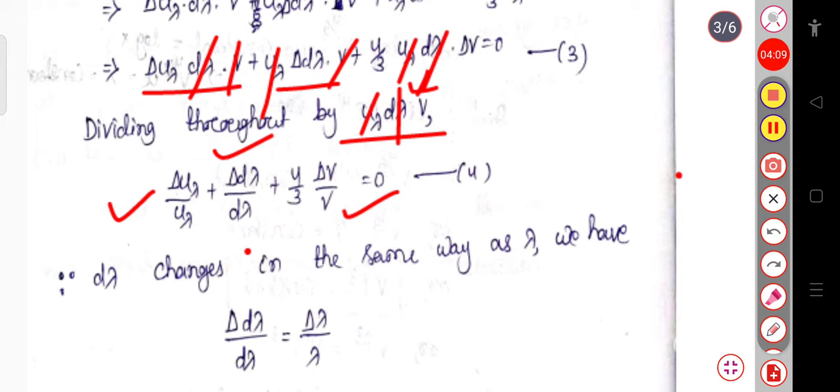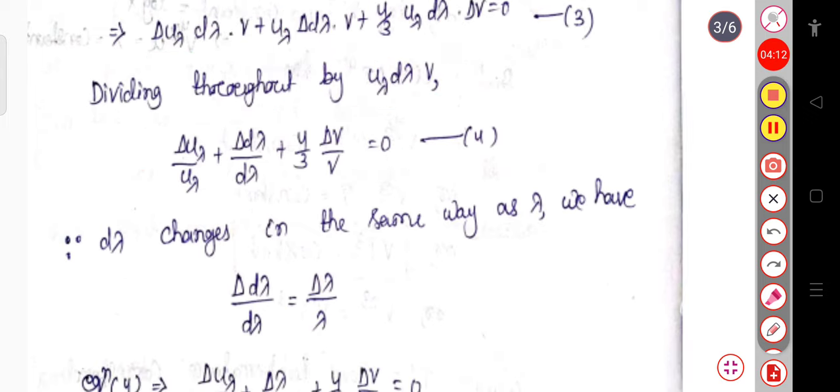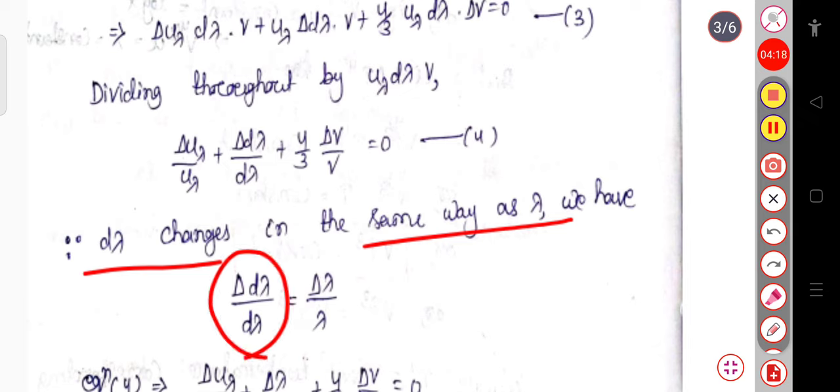Clear? Since we know d lambda changes in the same way as lambda, we can write delta d lambda by d lambda equal to delta lambda by lambda.